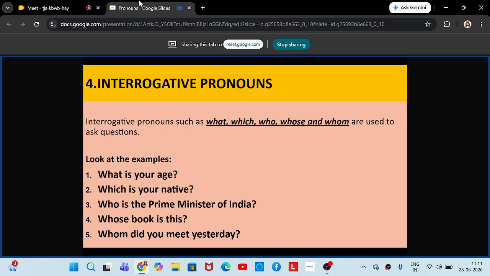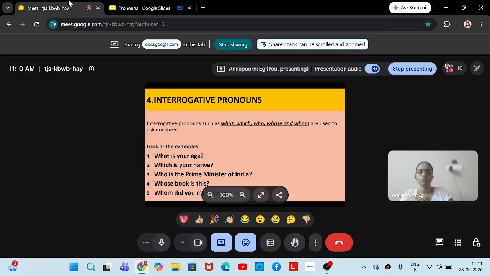Likewise. Okay. Whose means யாருடையது? So whose book is this? Whose pen is this? Whose bag is this? Whose chair is this? Or whose house is this? Okay. So whose na? It is யாருடையது. Okay. And whom? Whom did you meet yesterday?